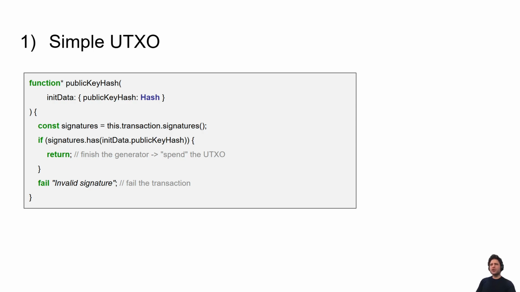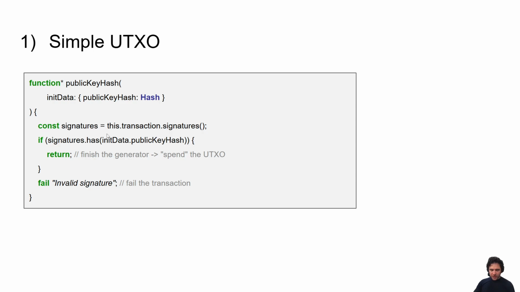So first, let's look at how you would create a pay-to-public-key-hash UTXO. Pay to public key hash is so common in blockchains that oftentimes it's not a smart contract. Most UTXO-based blockchains, like Cardano, for example, or Bitcoin, these are not smart contracts. They're just built into the blockchain itself. Let's imagine it was a smart contract. What would that look like? Okay, so you're saying that the user has some coins that they can only spend if they provide the right public key hash, so they own the private key.